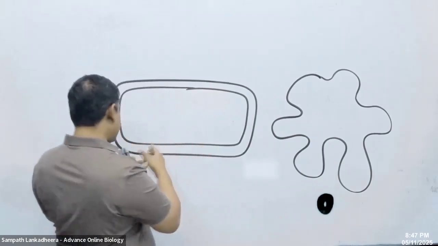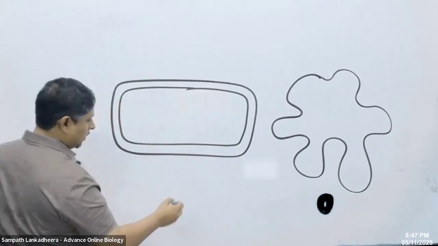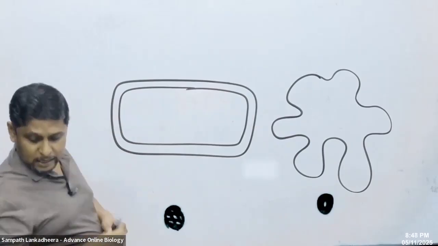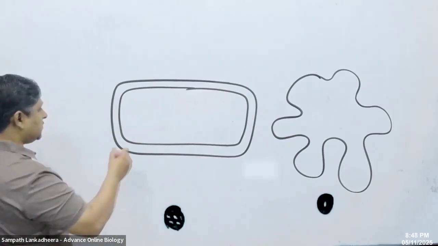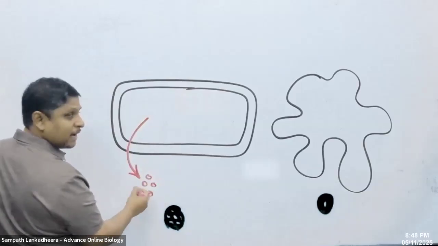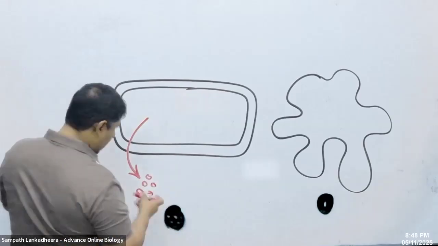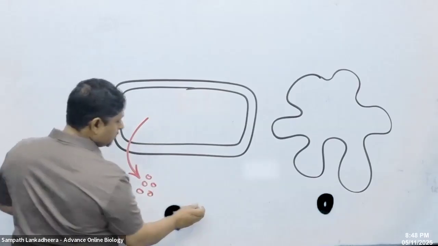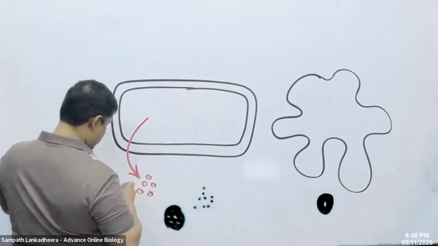But this guy can't do it. This sort of large particle, it can't take in unless it secretes enzymes, digests it, and absorbs the simple nutrients.